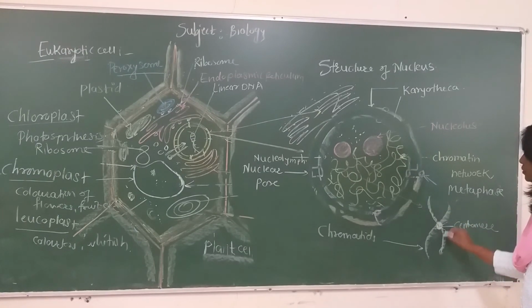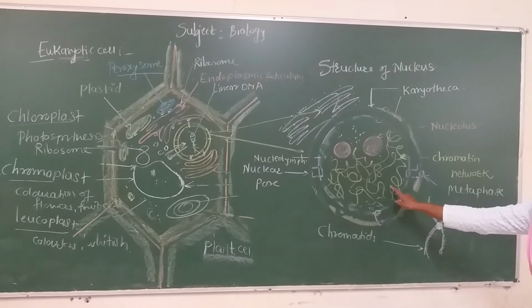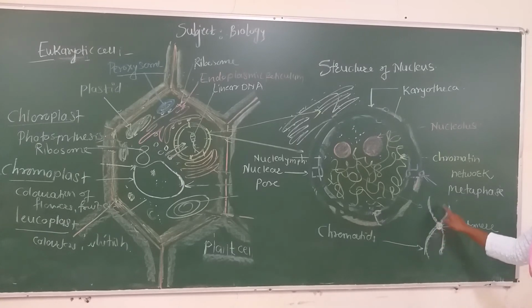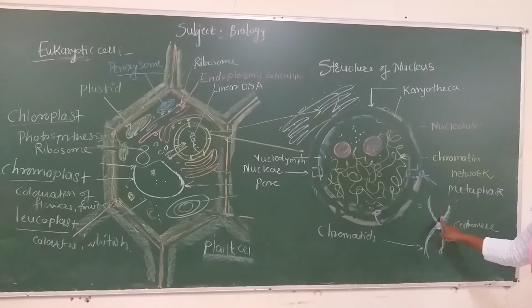These chromatid fibers are made up of DNA, RNA, histone and non-histone proteins, and this structure of chromatin fiber is revealed only during metaphase. In all other stages of the life of the cell, it becomes thin, filamentous and invisible. So one can study the chromosome only in the metaphasic state.